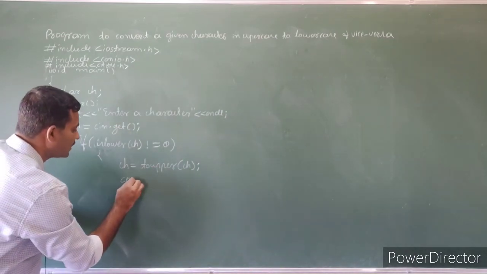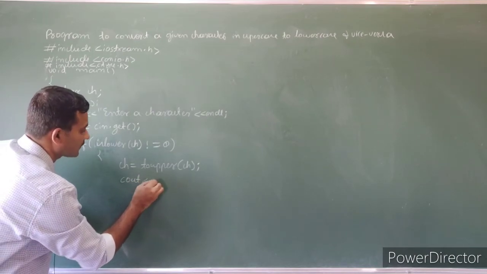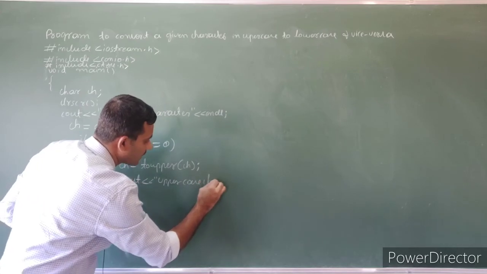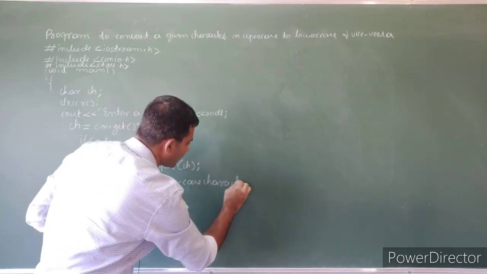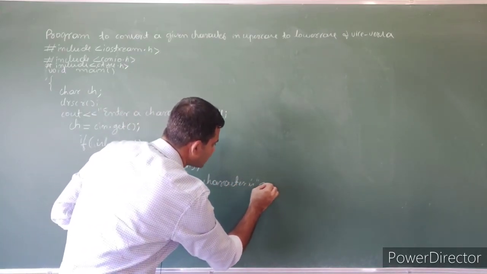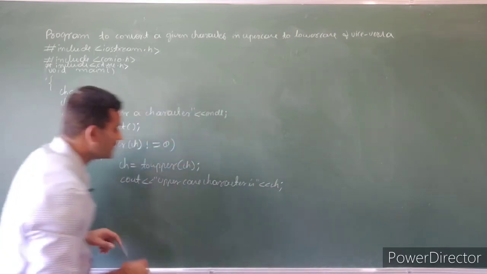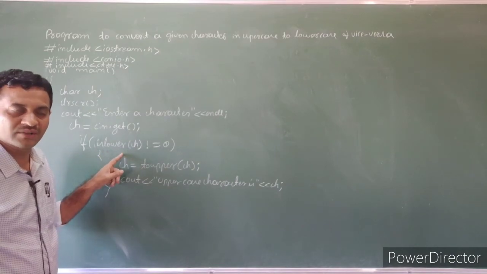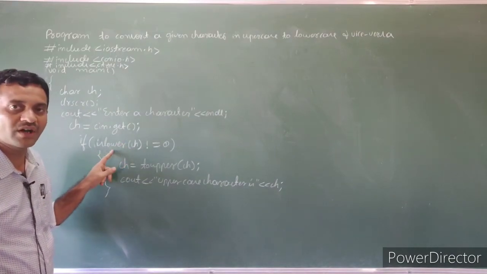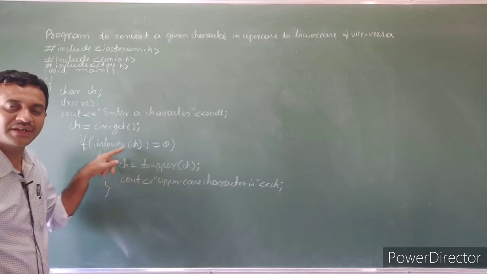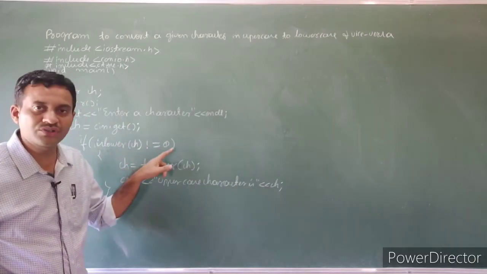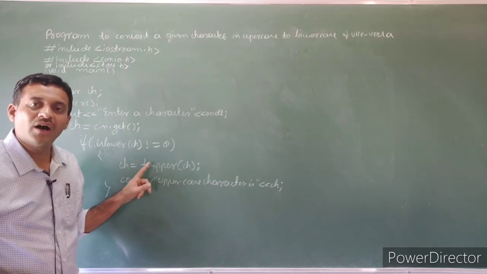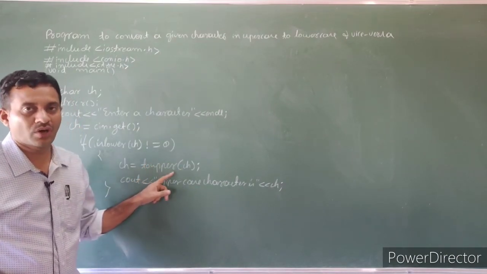Then print cout uppercase character is ch. When we display here, first we have to verify islower. If the given character ch is lower, then this function returns non-zero value, that is not equal to 0. Then we convert that character to uppercase using the function toupper.